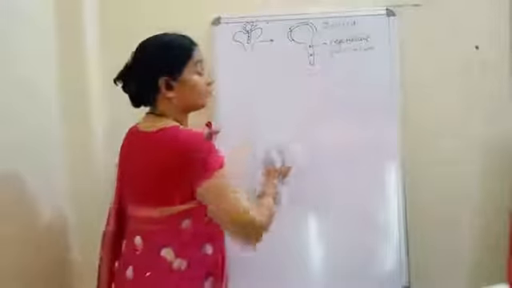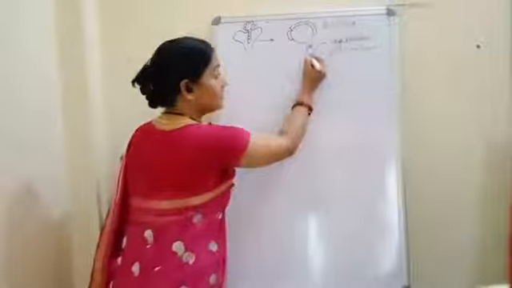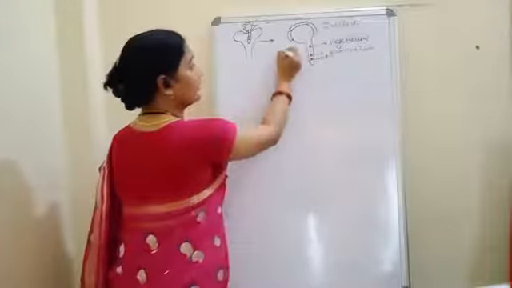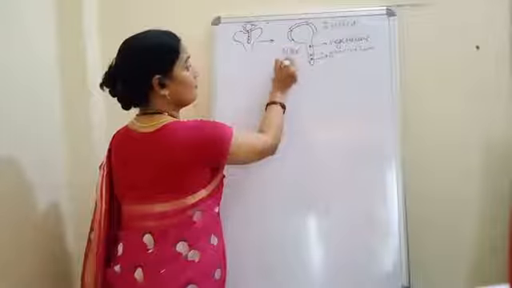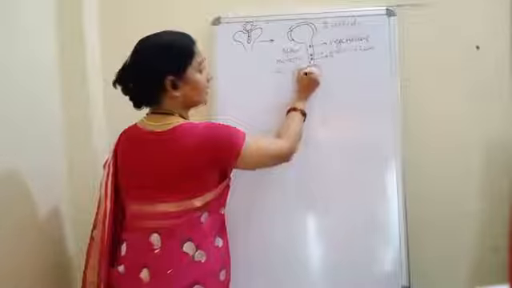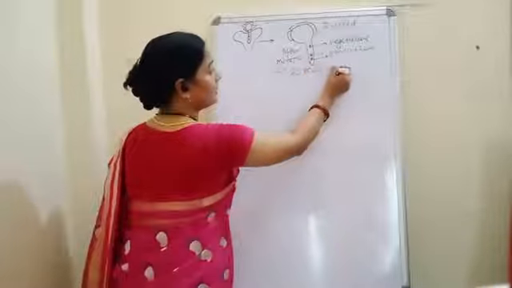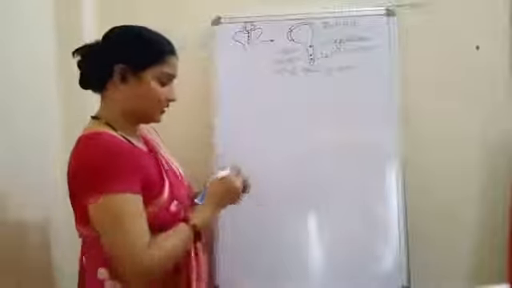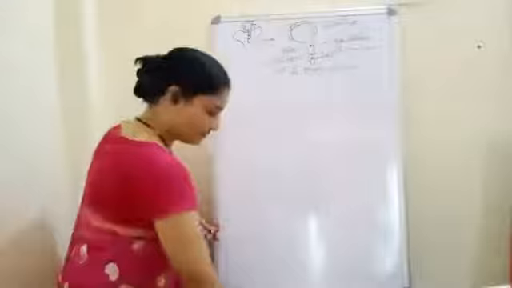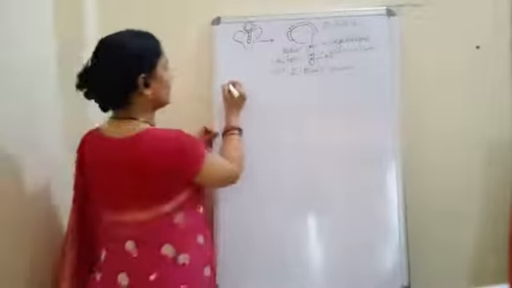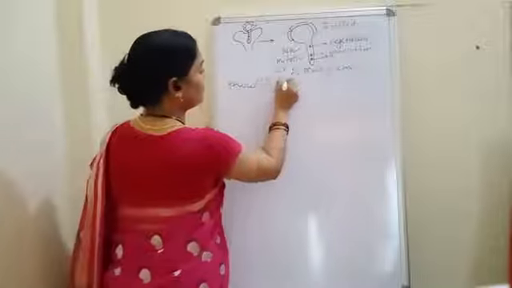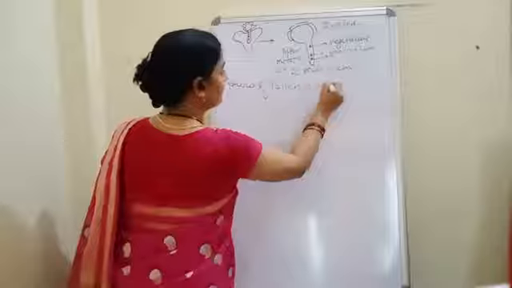And when there is a mitotic division, it will give rise to 2 generative nuclei. So after one mitotic division, we will get two male gametes. Understood? Now, this male gamete will start growing. So our next step is growth of the pollen tube.